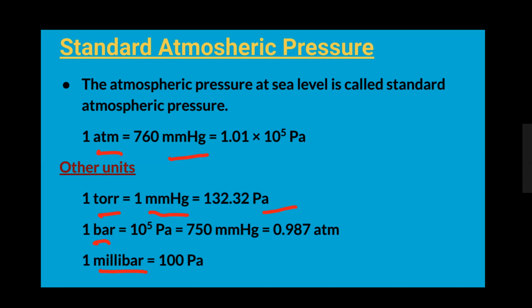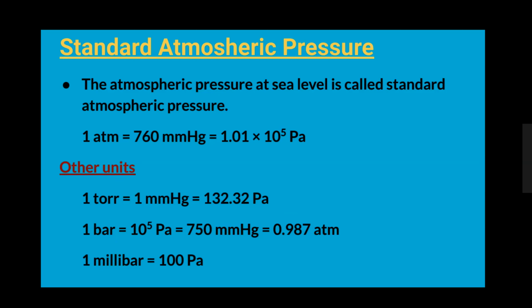If you go to sea level, the standard atmospheric pressure we find is 1 atm, which is equal to 760 mmHg, right? And in Pascal, it is equal to 1.01 into 10 to the power 5 Pascal. If you are asked to state the standard atmospheric pressure at sea level in Pascal, you can say 1.01 into 10 to the power 5. In mmHg, it is 760. In cmHg, it is 76 only, and in atmosphere, it is 1.